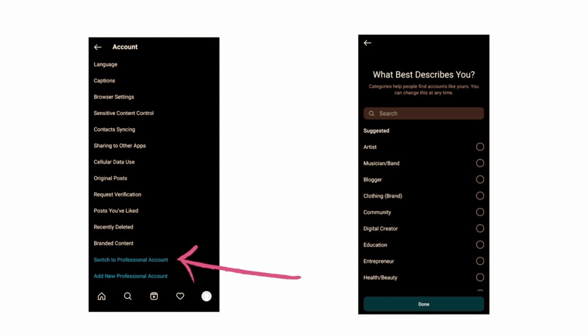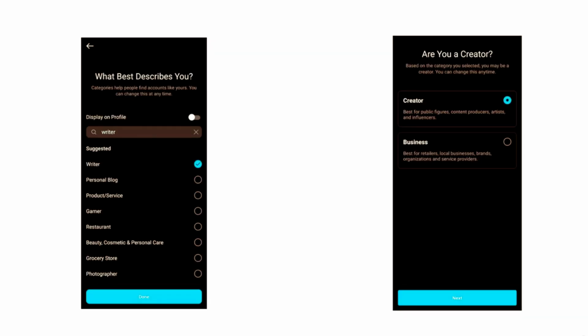Now after clicking into the account section, scroll to the bottom and you will see the switch to a professional account option. Click on that, and now Instagram will ask you to choose the type of contents that you're going to post. You can be a digital creator, you can be a blogger, an artist, an education section, or you can be an entrepreneur, health and beauty, etc. So choose the type of niche that you are in. Now as you can see on the screen, on the left image I've chosen the title of writer, so you can click on done, and after clicking on done, Instagram would ask you as shown on the right image, are you a creator, and they would ask you to choose between a creator account and a business account.